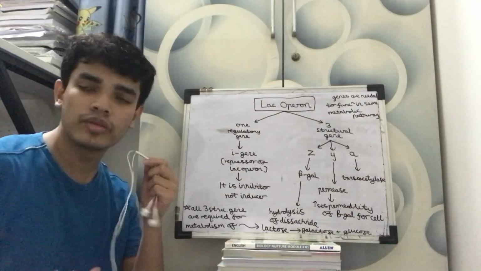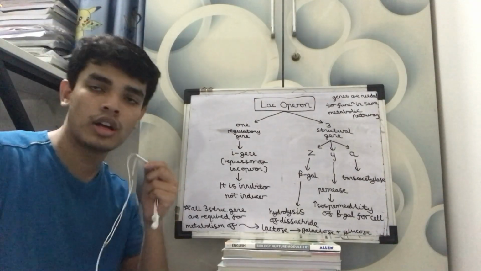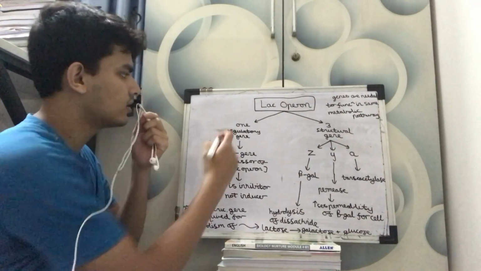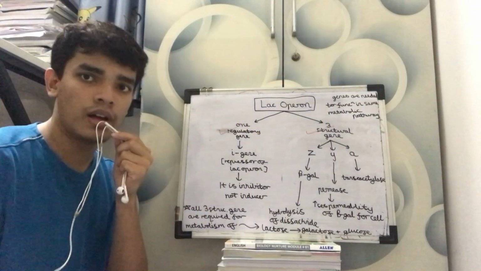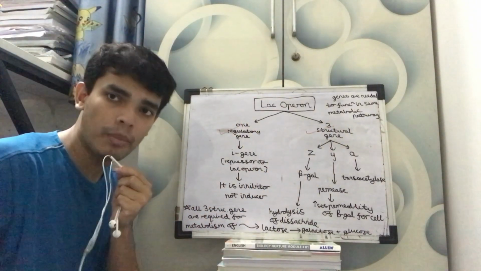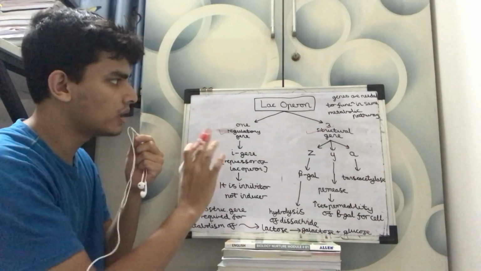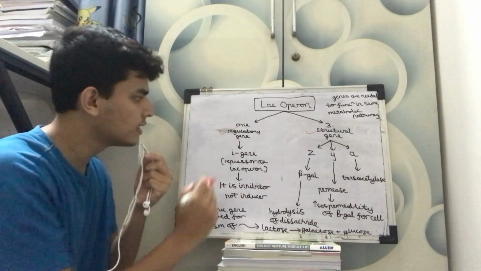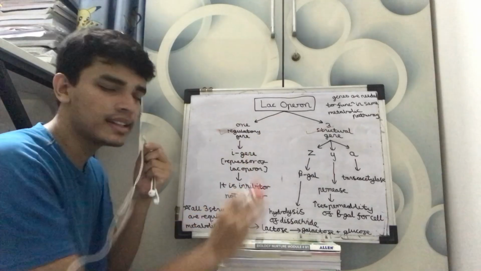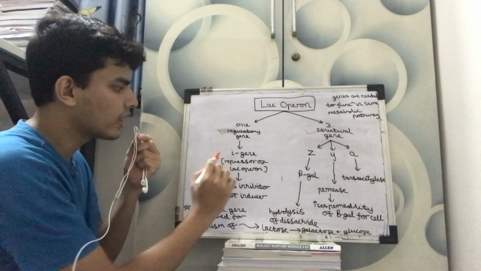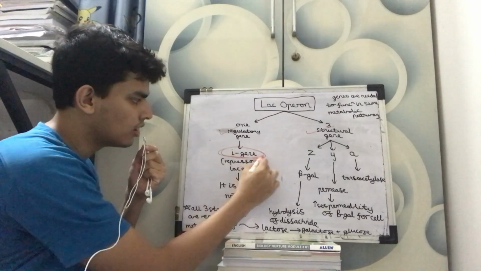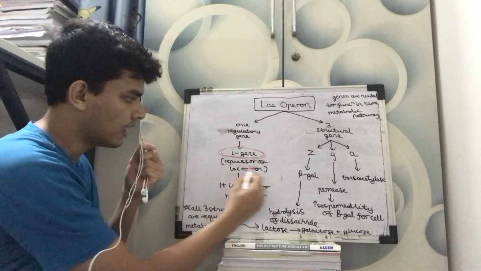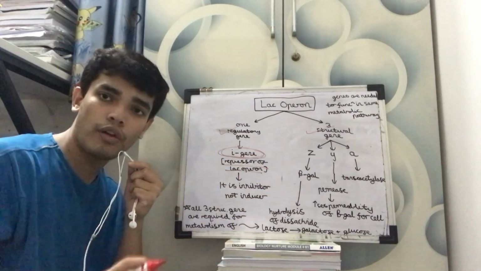So let's start with Lac Operon. Lac Operon basically has one regulatory gene and three structural genes. Just remember Lac Operon is divided into two parts: one regulatory gene and three structural genes. Now, what is the regulatory gene? It is the I gene. Remember, I gene. What is the I gene? It is the repressor of Lac Operon.